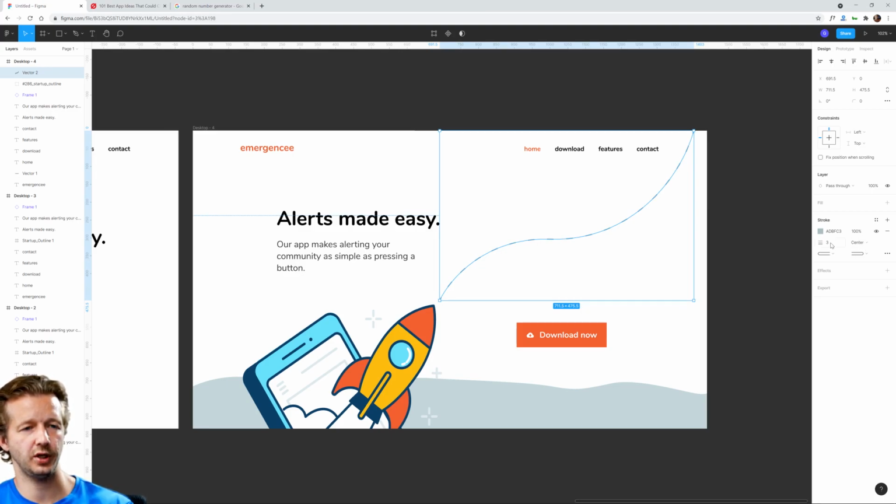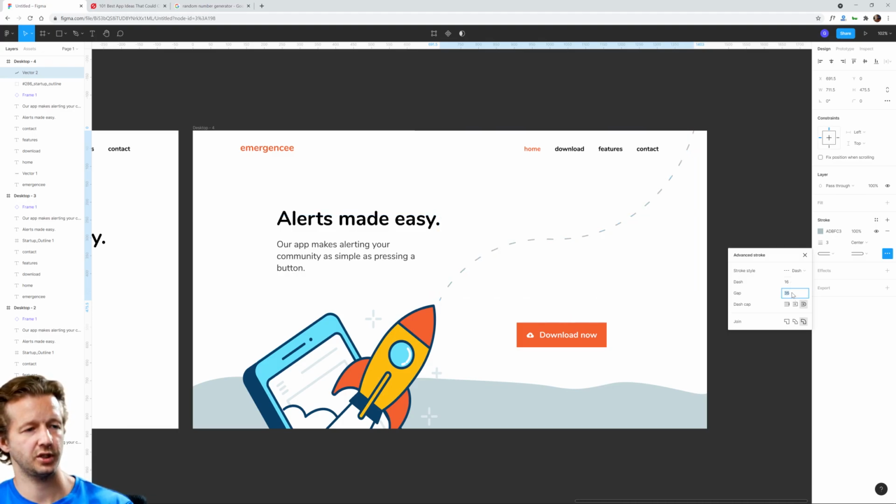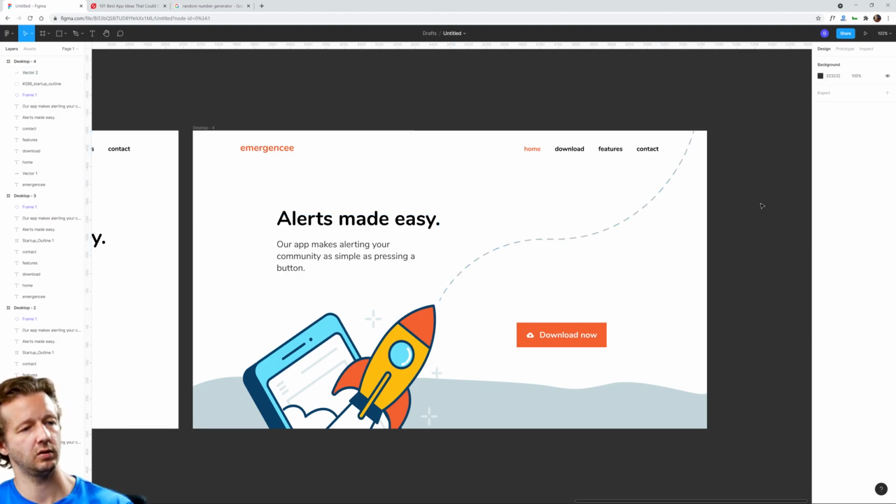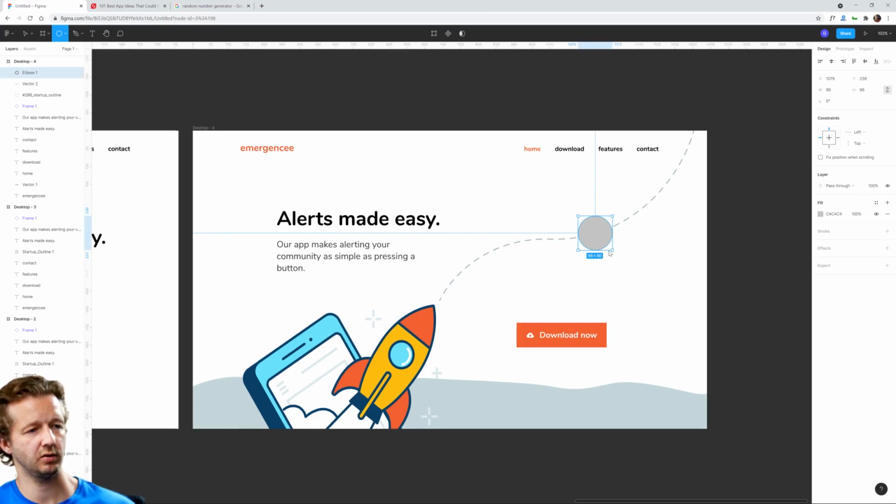So what we can do is come back here. Let's reduce the gap. There we go. And then what we can do is put an ellipse, maybe right here. We'll use the same color, and then we'll get it positioned up.